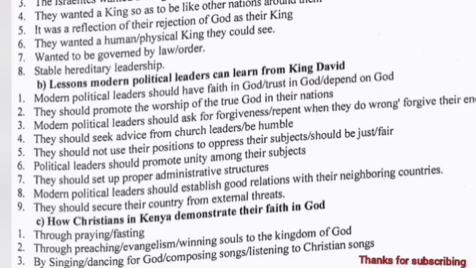Political leaders should promote unity among their subjects. They should set up proper administrative structures. Modern political leaders should establish good relations with their neighboring countries. They should secure their country from external threats.